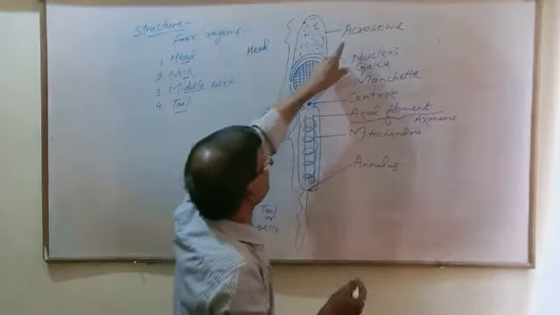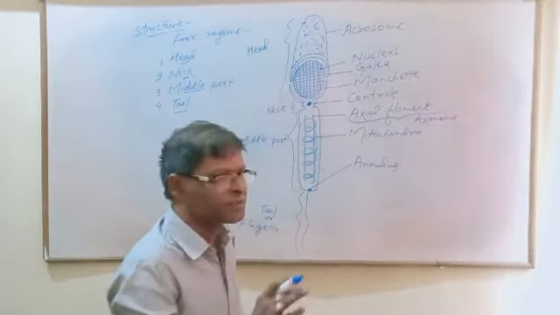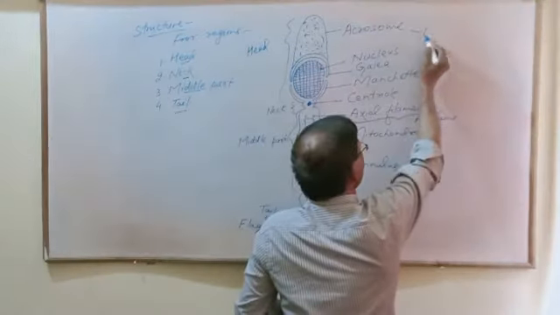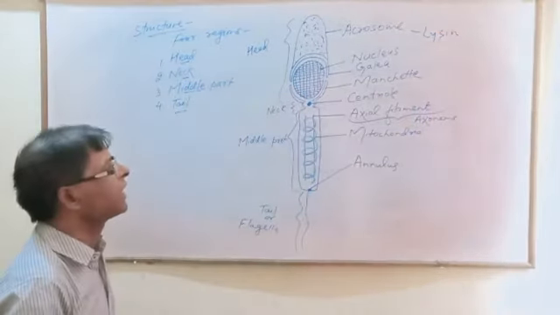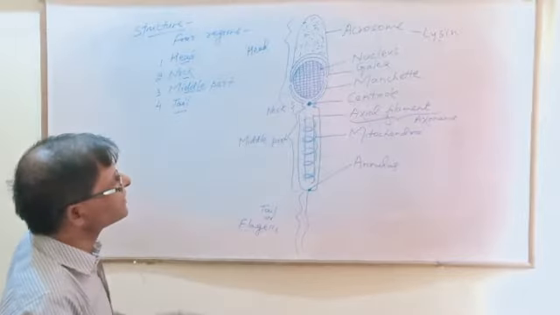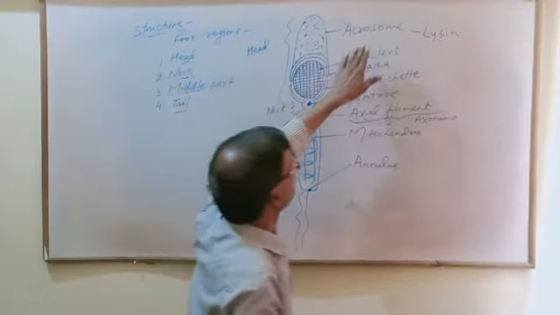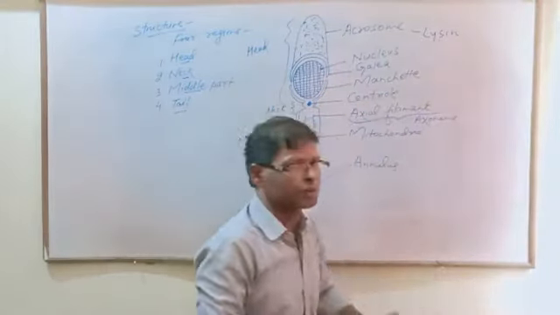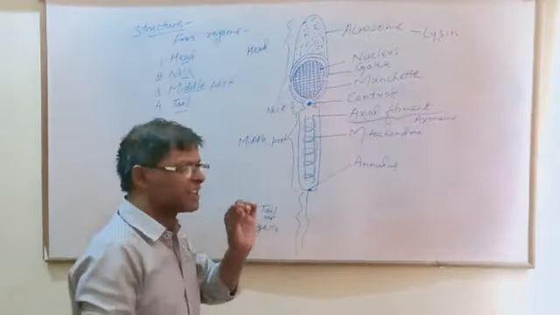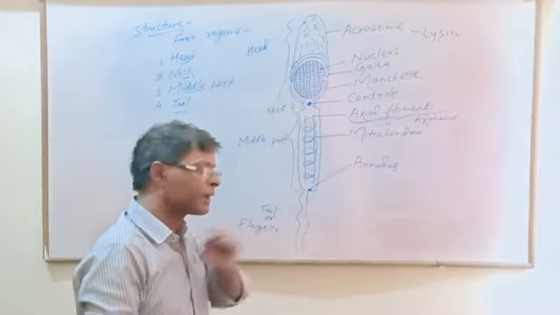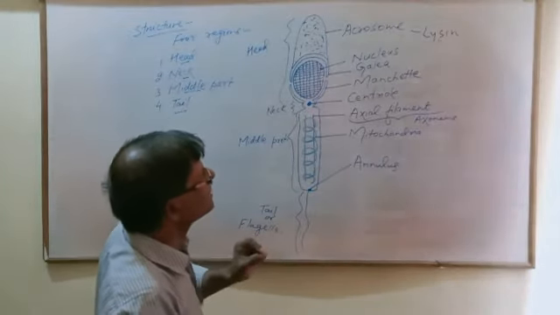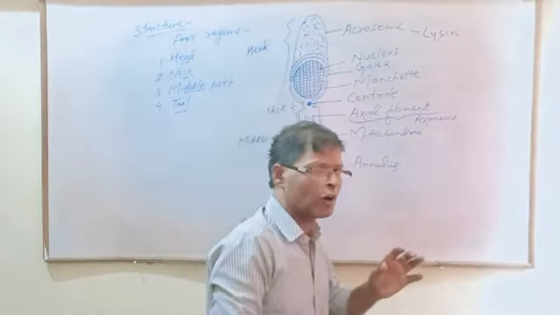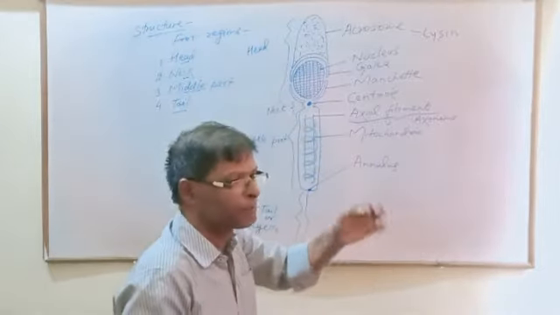Acrosome secretes the lysine juice. At the time of fertilization, at first it forms lysine juice. This lysine juice dissolves the outer face of the ovum, the zona pellucida, which is the outermost layer of the ovum. Then it forms a pore.